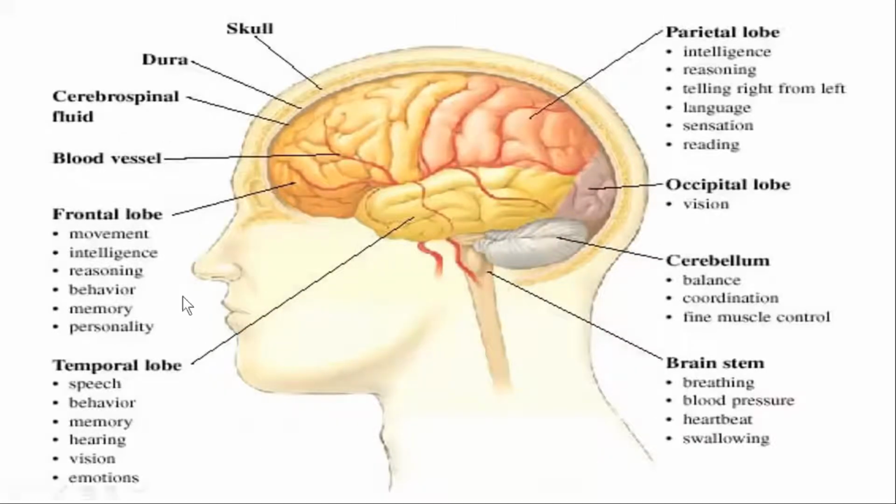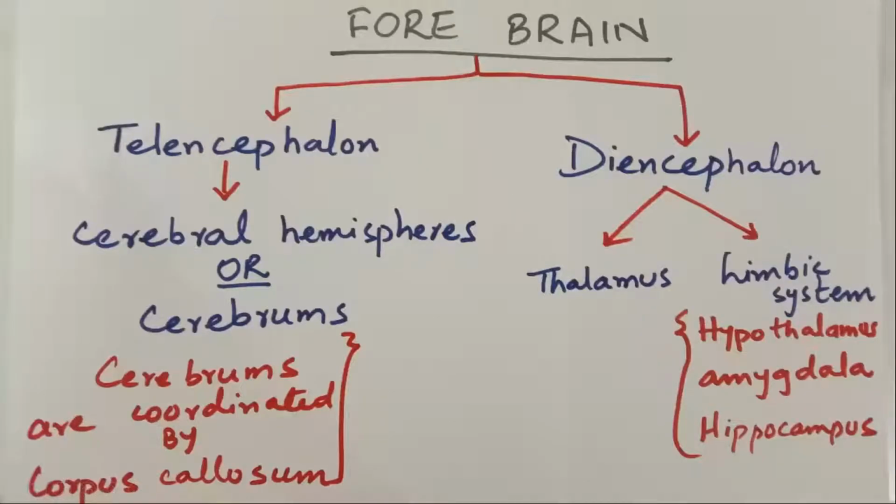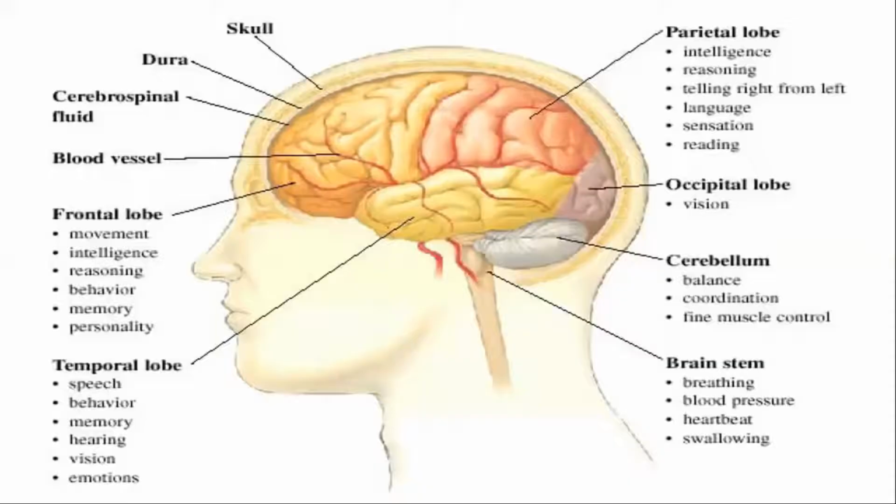In this diagram, different functions are given with the respective parts of the brain. We will discuss it in the later slides. First, you have to know what the parts of the brain are. As I told you, the primary brain vesicle is divided into three irregular vesicles, which further develop and make the mature brain. These three irregular vesicles are the forebrain, midbrain, and hindbrain, right? Forebrain, which means the frontal part of the brain, midbrain, the middle part, and the hindbrain.